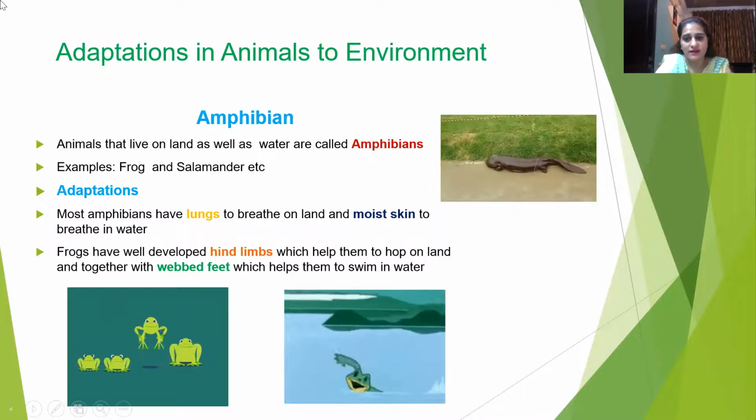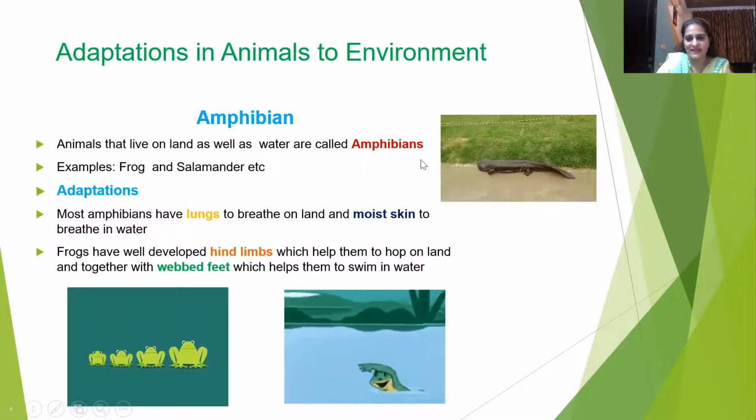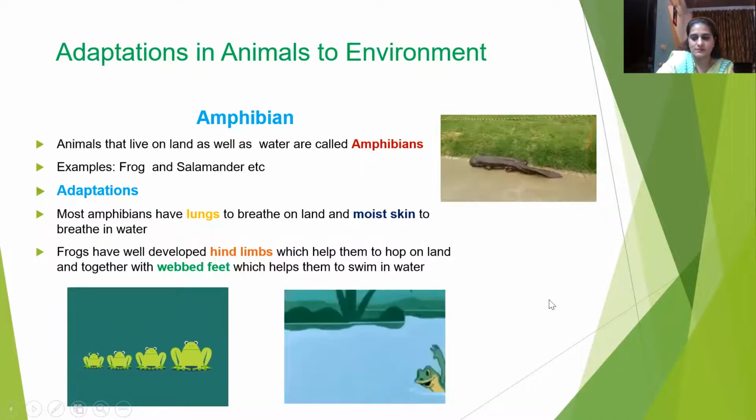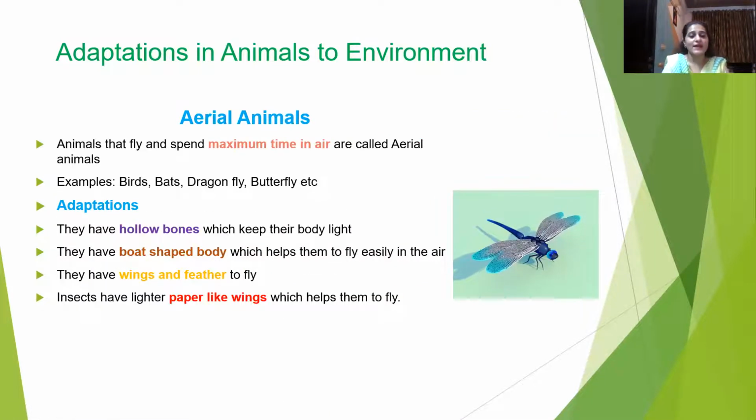So this is, again, another amphibian, salamander. So now aerial animals. Animals that fly and spend maximum time in air are called aerial animals. So examples of aerial animals are birds, bats, dragonfly, butterfly. So now what are the various adaptations in aerial animals?